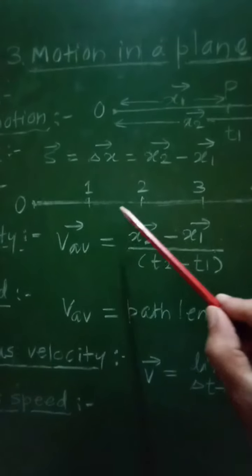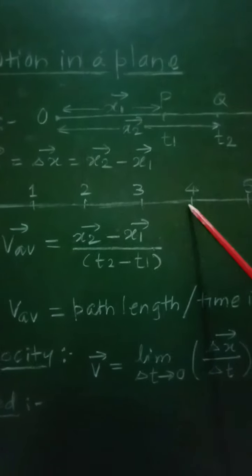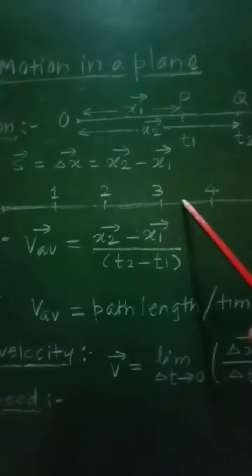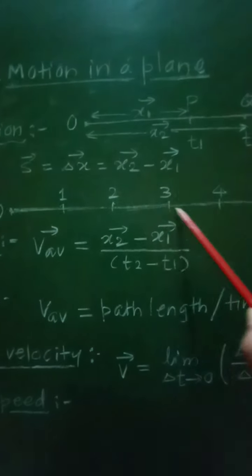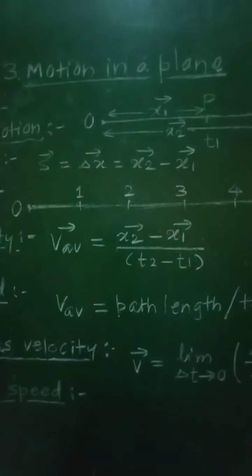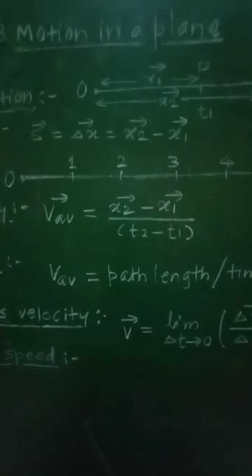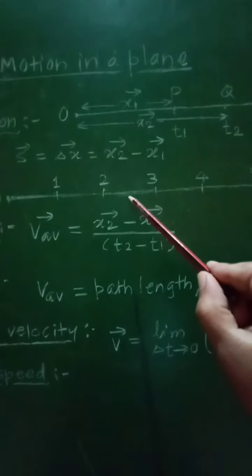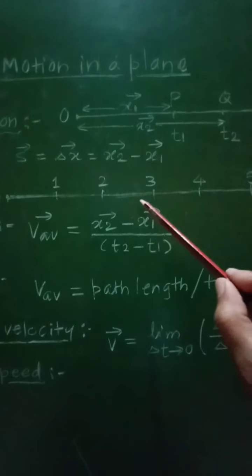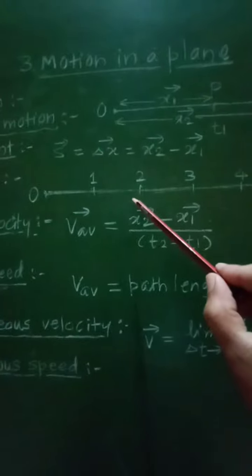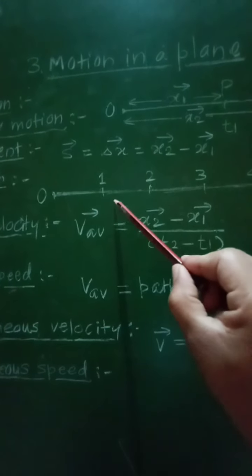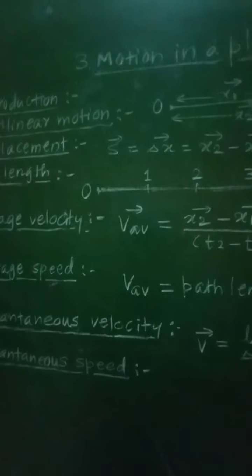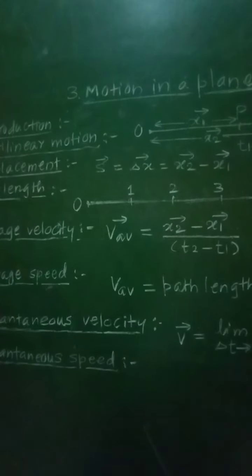But in this case, the path length will be, first of all, this 3 meter, and again when it reverses and travels 4 meter, therefore 7 meter will be its path length. So in this third case, the path length of that object will be equal to 7 meter, and the magnitude of displacement will be only 1 meter, directed along the negative direction of x-axis.